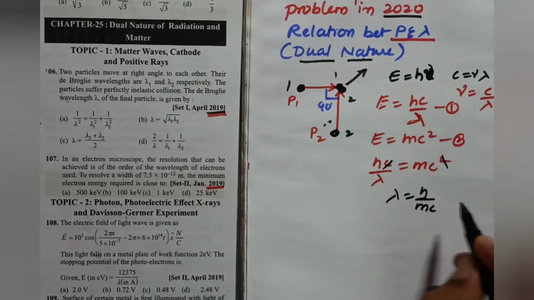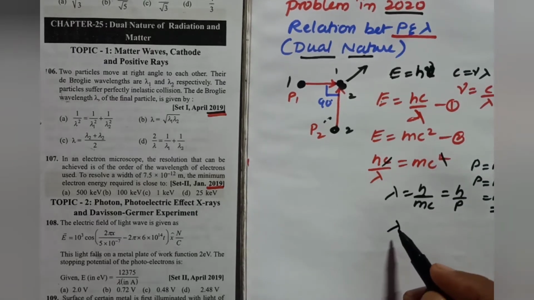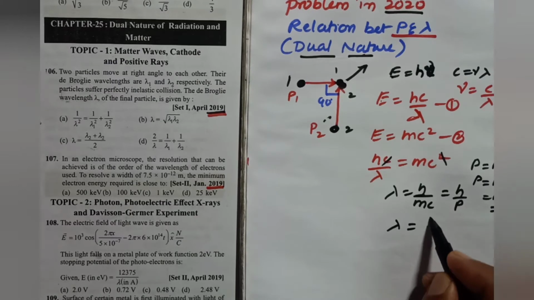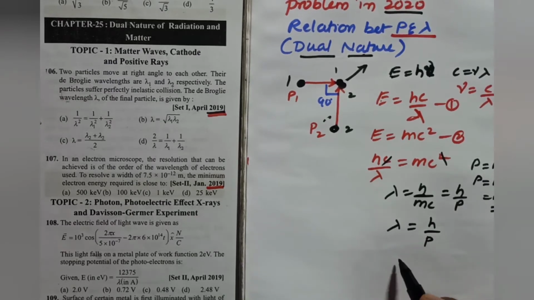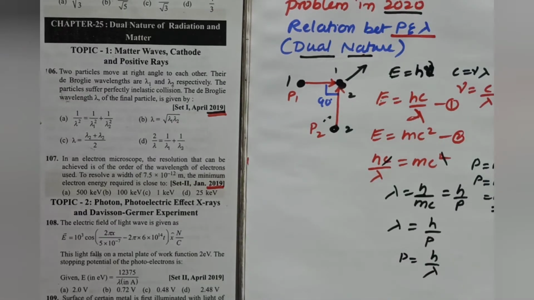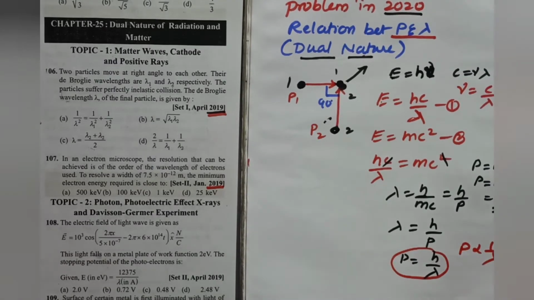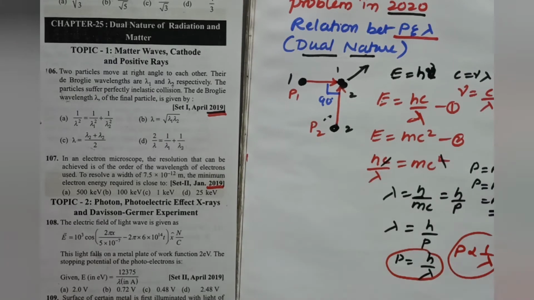Lambda is equal to h by mc, which can also be written as h by p. So finally you will get one formula, which is the root of doing these problems. Lambda can be taken as h by p, or p can be taken as h by lambda. This is the only formula used to solve the problems in this case. With this you will understand that p is inversely proportional to lambda. This is the basic concept to solve these problems.